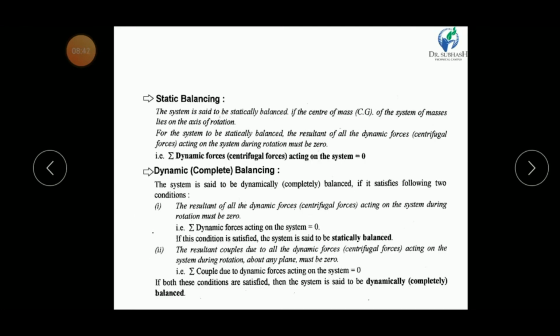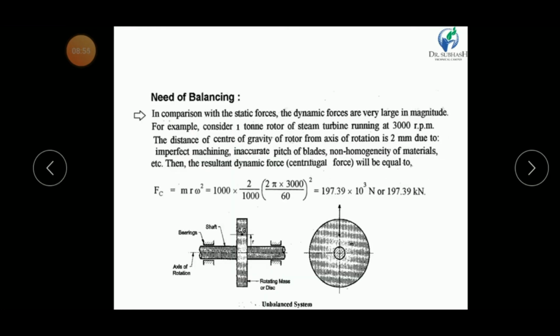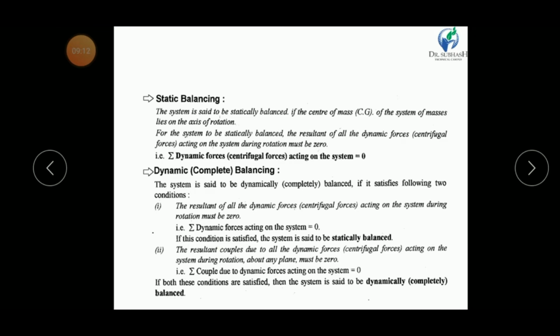Now let us understand static balancing. The system is said to be statically balanced if the center of mass or CG of the system of masses lies on the axis of rotation. My dear friends, we have seen this example. In this case, the CG of the rotor is not on the axis of rotation of the shaft, and because of that, this rotor has some unbalanced forces. So when the center of gravity of the body or system lies on the axis of rotation, then we can say that our system is statically balanced.